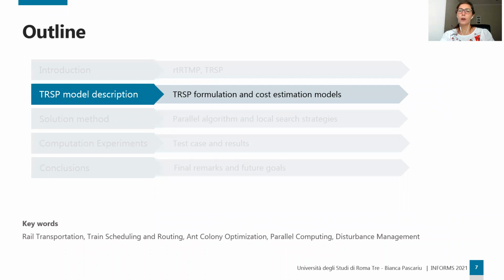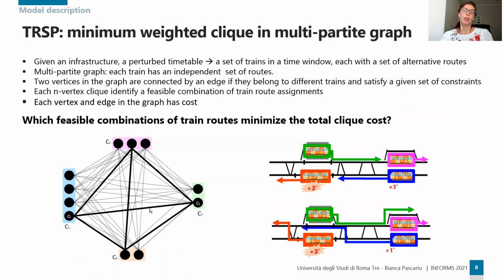Let's see now the TRSP model description. Given a railway infrastructure and the corresponding timetable, we will have a given number of trains in a time window, and each train with a set of alternative routes. We represent the TRSP as a multi-partite graph in which for each train we have an independent set of routes. Two vertices in the graph are connected by an edge if they represent coherent routes and belong to different trains.